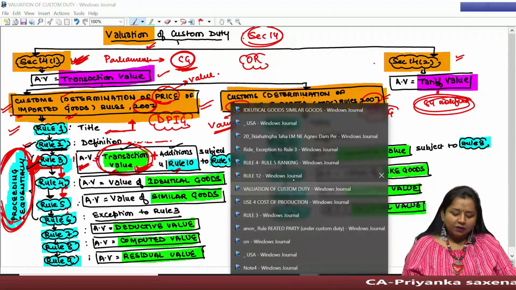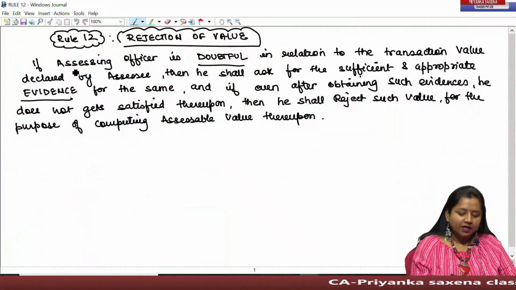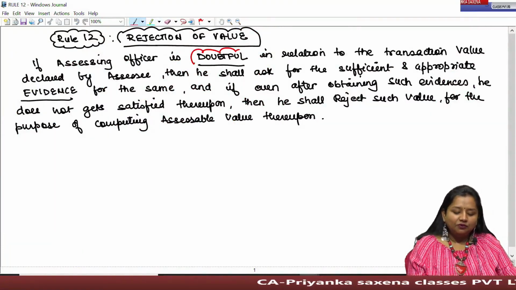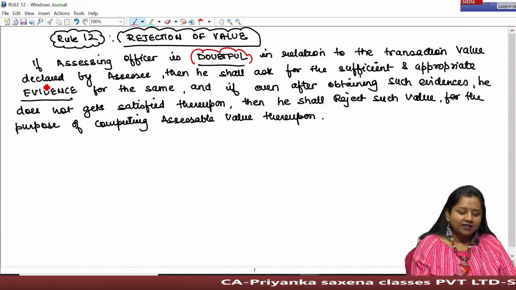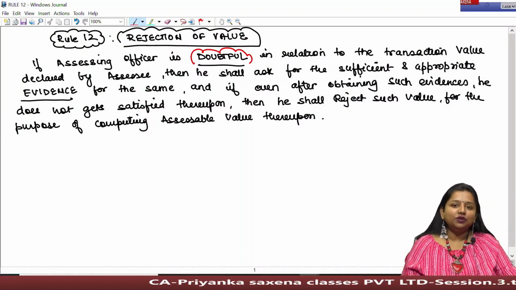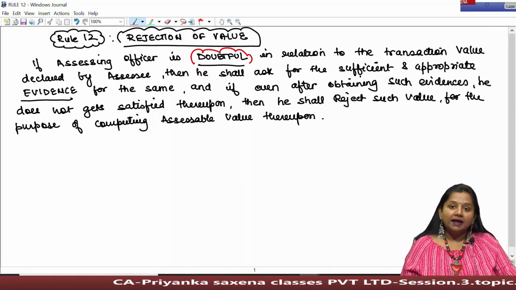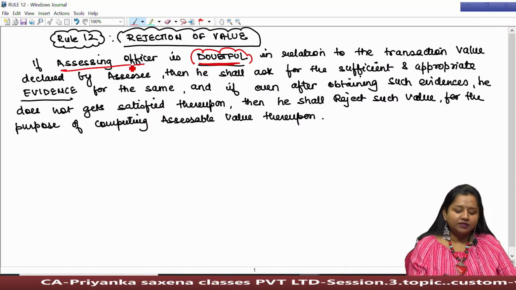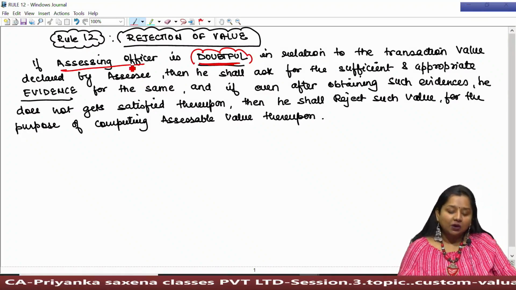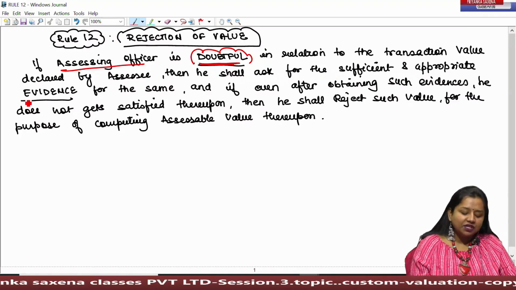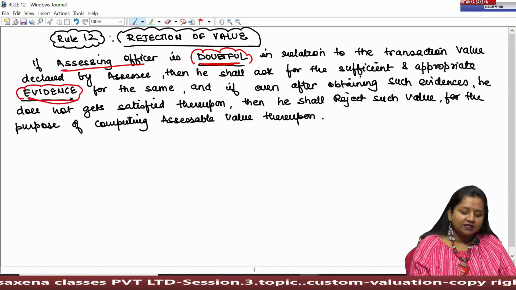that it may be possible that the assessing officer is doubtful in relation to the transaction value declared by the assessee. The transaction value shown in the invoice by the assessee is found to be doubtful by the assessing officer. And if such doubt arises, then the officer shall be liable to ask for sufficient and appropriate evidence from the assessee.